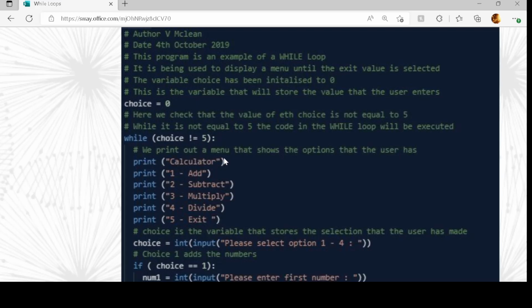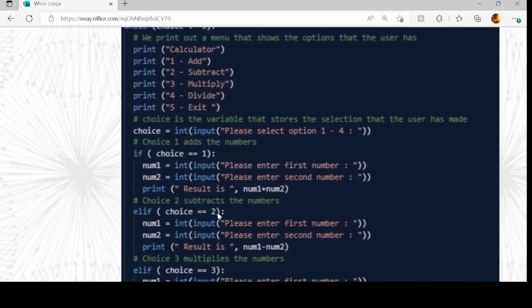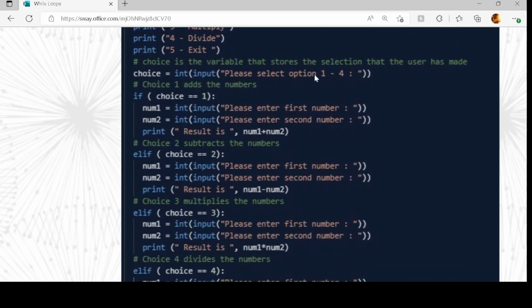I'm printing out calculator, 1 for add, 2 subtract, 3 multiply, 4 divide, and 5 exit. So now I'm reading in the user's choice. So please enter selection, reading in whatever they have entered, and we're automatically casting that, making that an integer, a whole number, and sticking it inside choice.